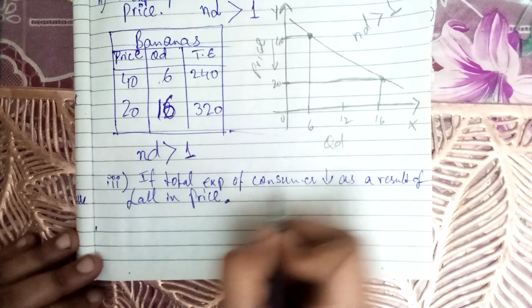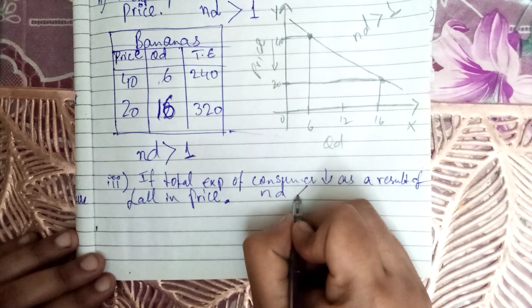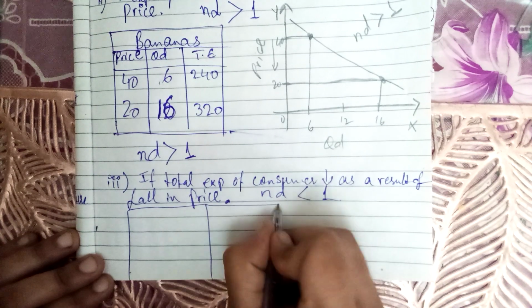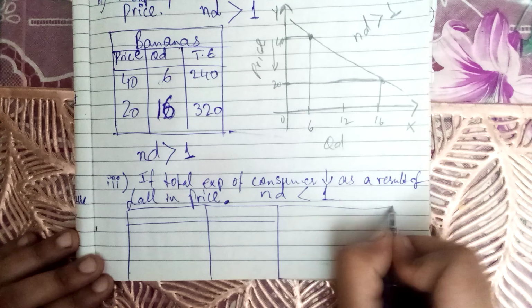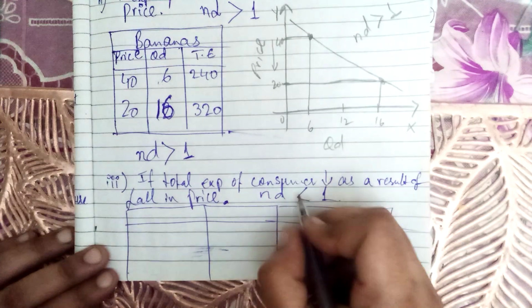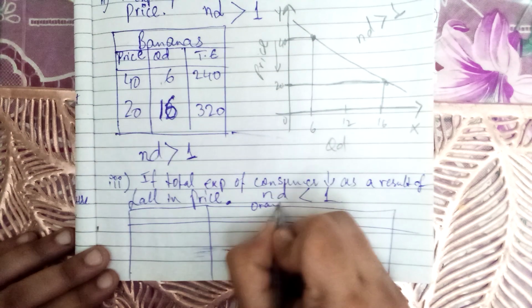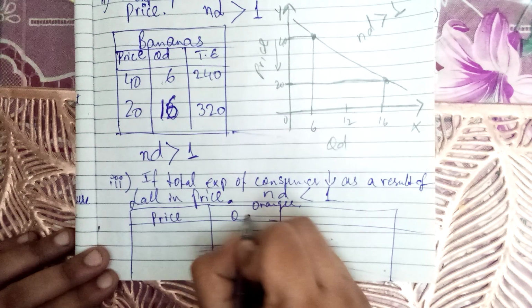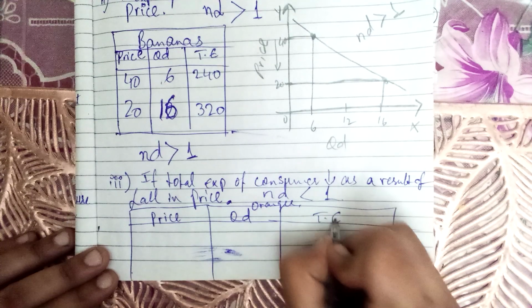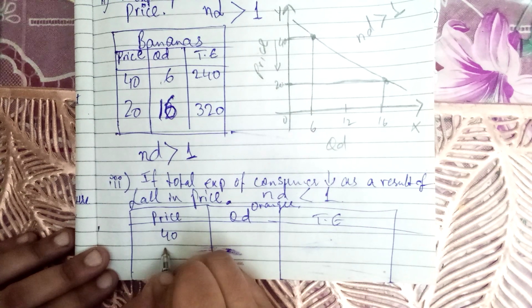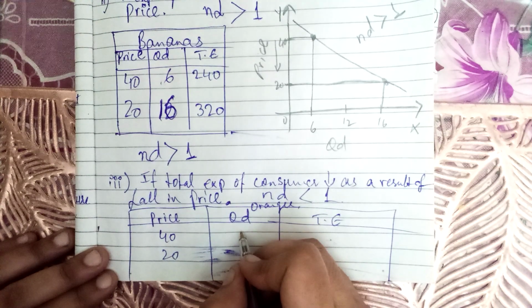So if we study it in the case where elasticity is less than 1, in the diagram or in the table, we are taking the case of, for example, oranges. This is the price, this is the quantity demanded, and this is the total expenditure of the consumer. Price is decreasing from 40 to 20. The QD is